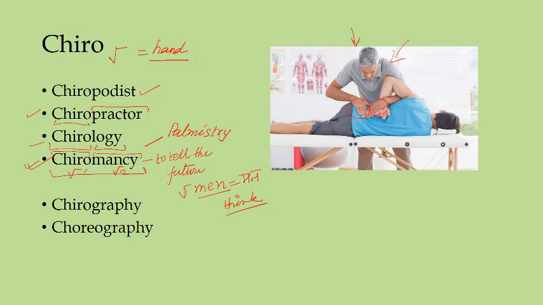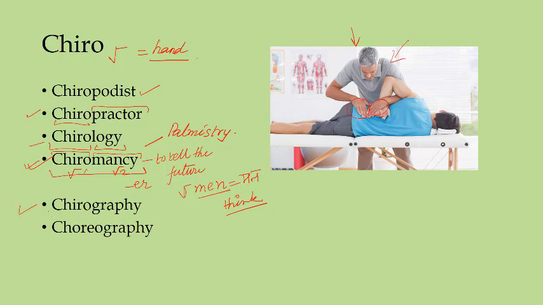So telling the future by looking at your palm. But the ancient, archaic or more fashionable name for palmistry is chiromancy. And the person who will engage in chiromancy will be called a chiromancer. Chiromancer is the person who practices chiromancy.